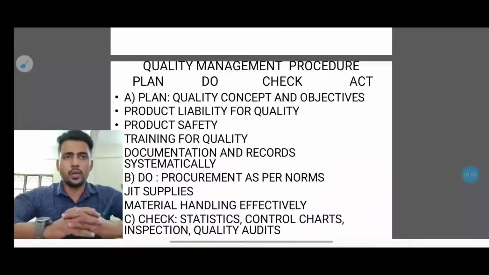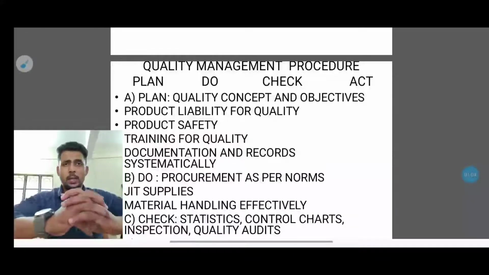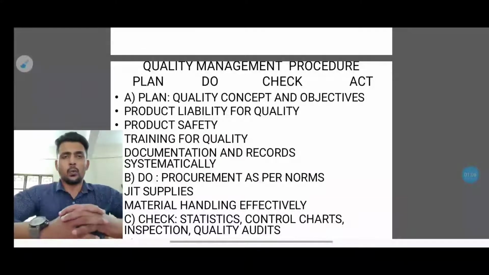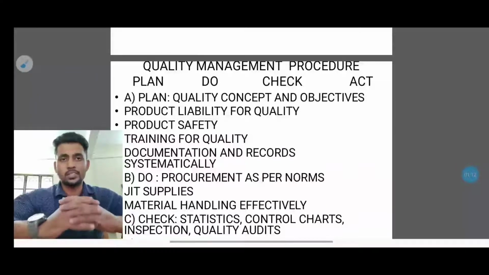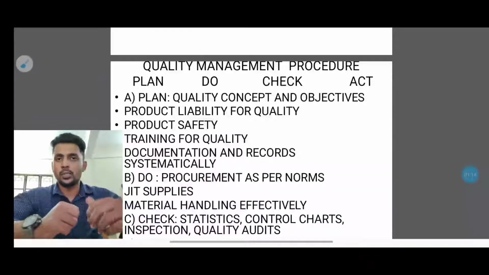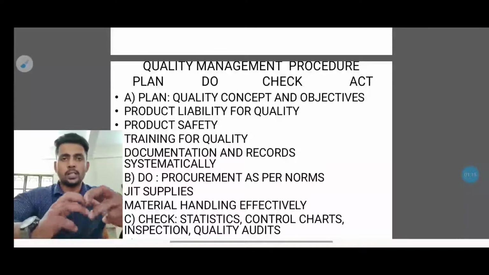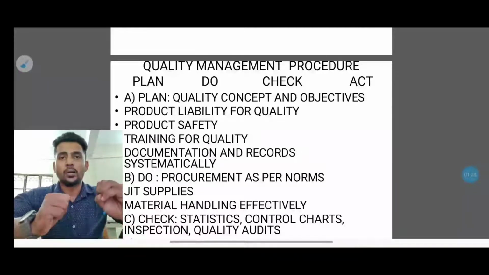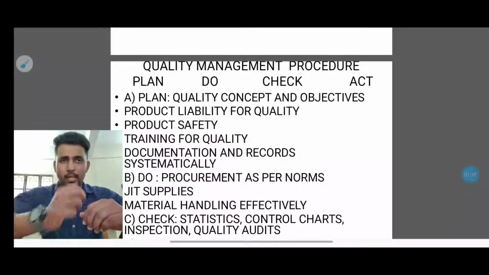So let's get into the topic. The first one is the quality management procedure, and the first step is planning. Planning is nothing but whatever the things they are going to execute, that is what they put in a plan. It could be a paper plan or anything like that, because they want to execute in such a way as to achieve the exact revenue.